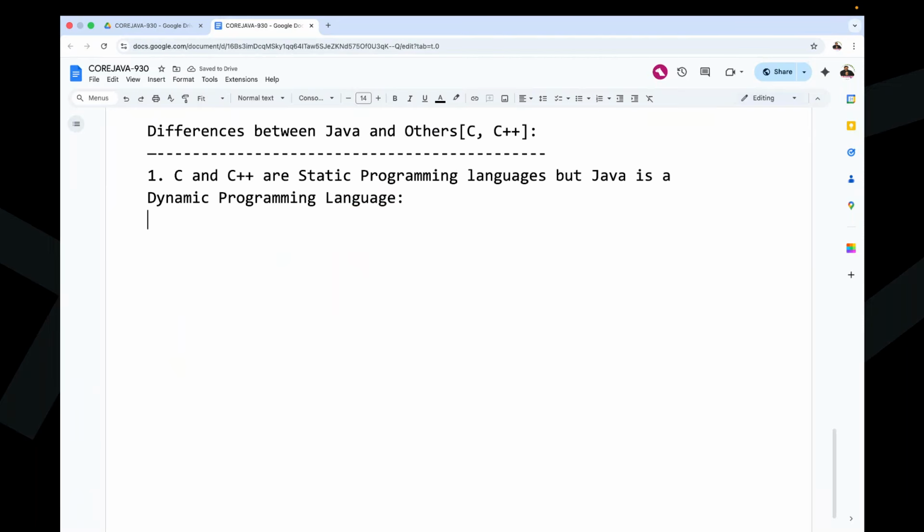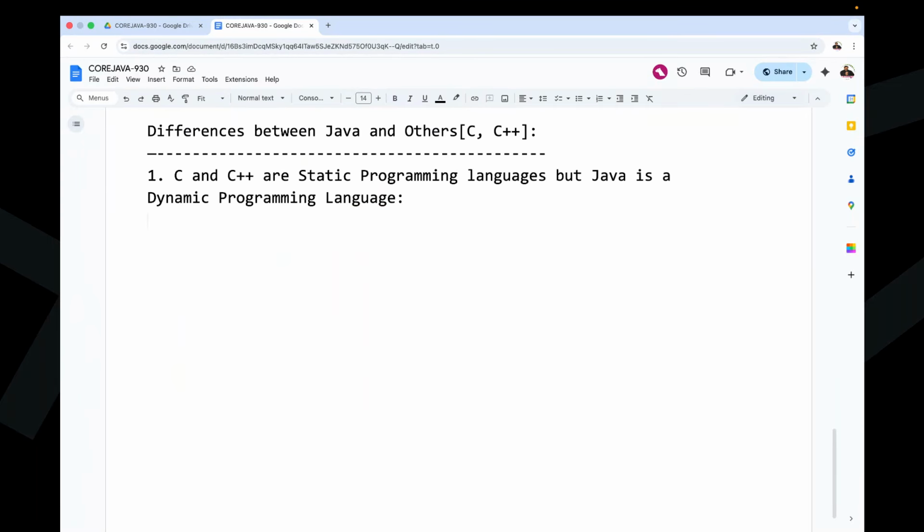Getting clarity on it? C and C++ are static programming languages, but Java is a dynamic programming language.